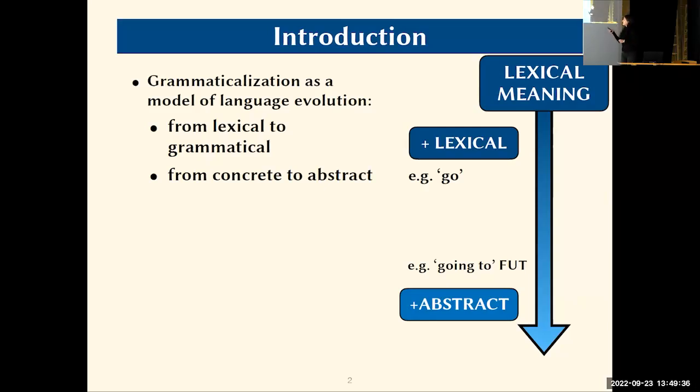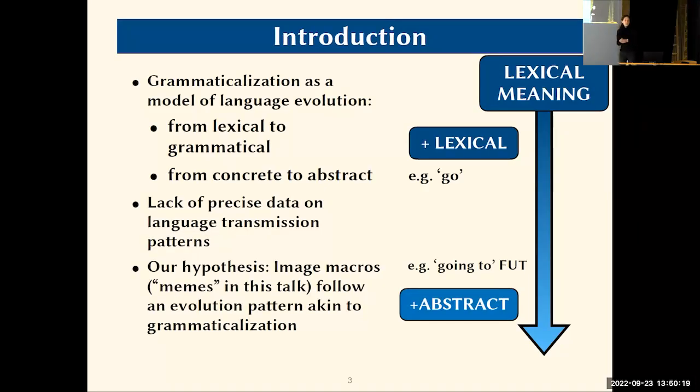And here I show an example of the verb to go. So in English, for instance, to go means literally to go, and we still use it in its lexical meaning, but it has also over time acquired another grammatical usage, and that is I am going to do something. I can even say I'm going to go to the university, for instance, and in this case, the usage is grammatical and the meaning is that of future tense and not the lexical meaning of going somewhere, as in physical movement. So we see that there is this constant change in a way that the grammar keeps being generated from lexical meanings to grammatical ones. We're going from more concrete meanings to more abstract meanings over time.